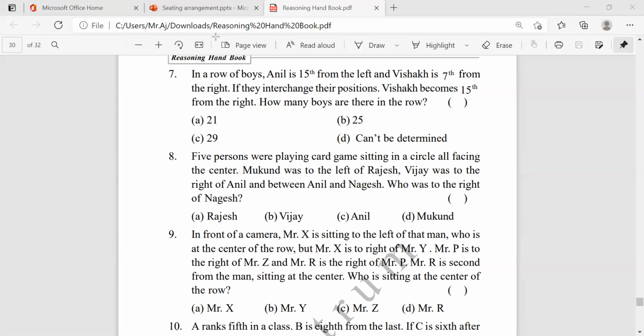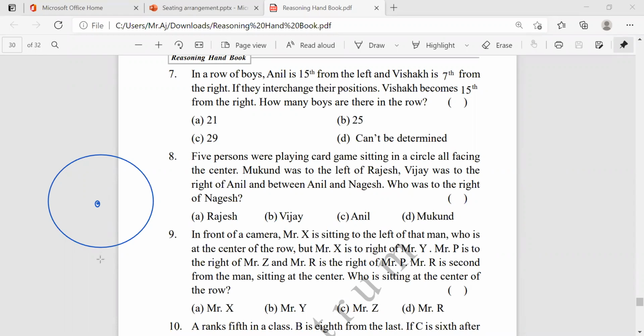First, based on the data, you have to draw the diagram for easy understanding. What they said: circle. How many members here? Five members, playing cards, sitting in a circle. All are facing the center, or you can say facing inside. Both are the same.